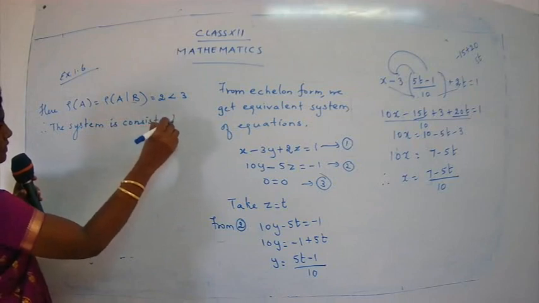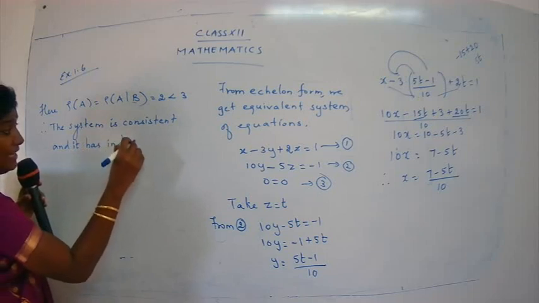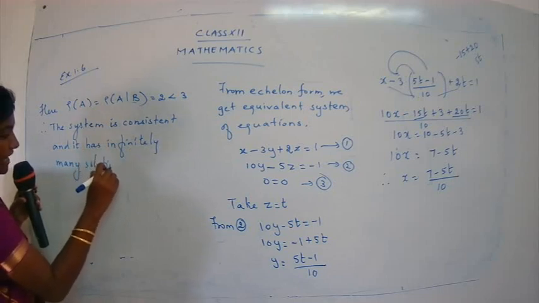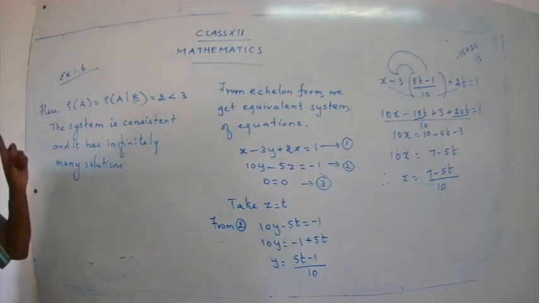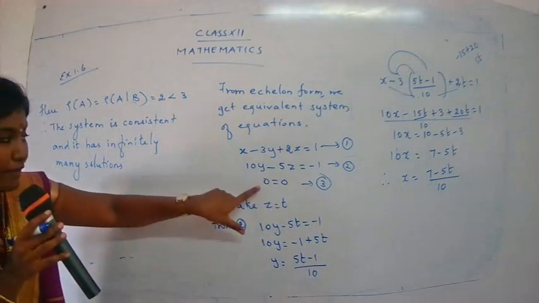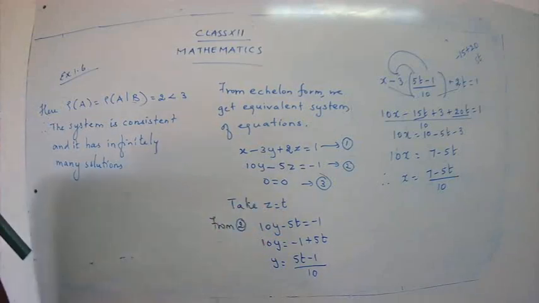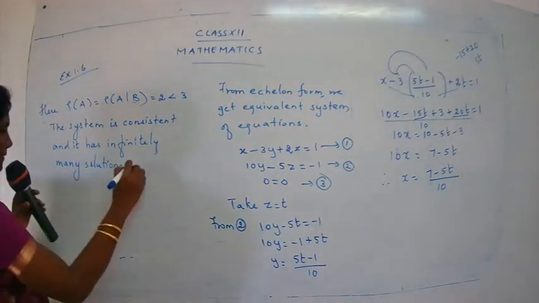and it has infinitely many solutions. Listen to me carefully, children. It has infinitely many solutions with how many parameters? One parameter. What was the parameter we have chosen? We don't know the value for z, so we have taken one parameter over here. What was the parameter taken here? T. So the system is consistent and it has infinitely many solutions which forms a one parameter family of solutions,